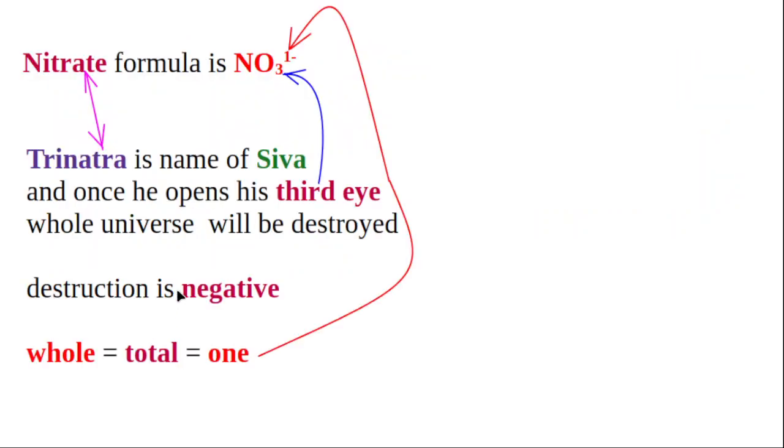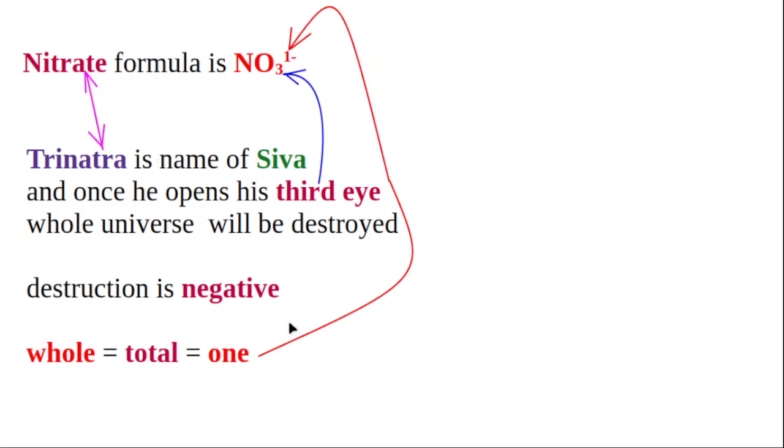Nitrate. The nitrate formula is NO3 1 minus. Let us see that. I am linking nitrate with Trinetra. Trinetra means Lord Shiva. Everyone has 2 eyes, but Lord Shiva has 3 eyes. The third eye is on the forehead. If the third eye opens, the whole universe will be destroyed.